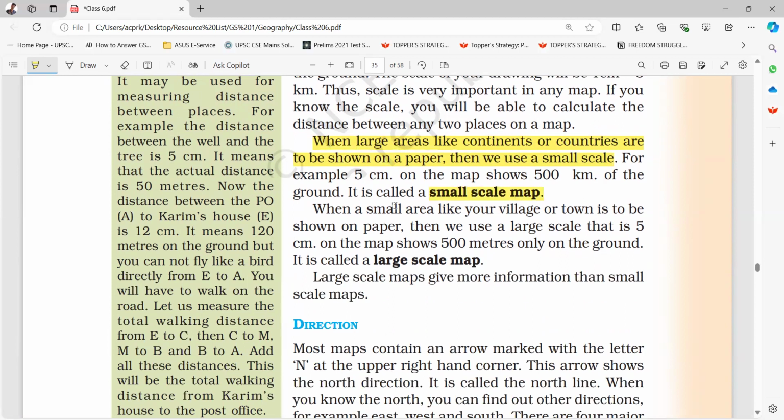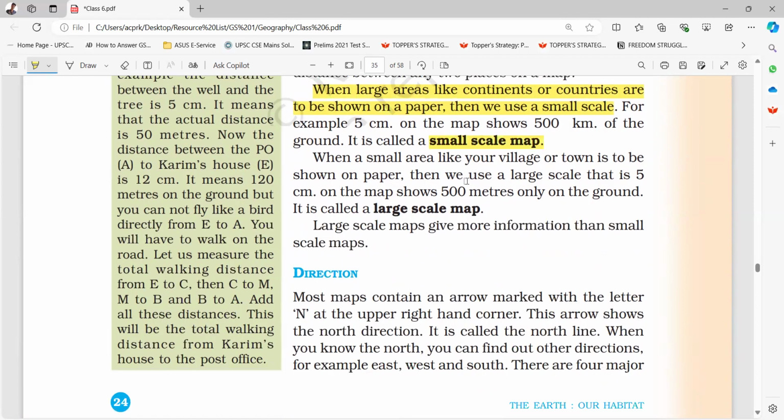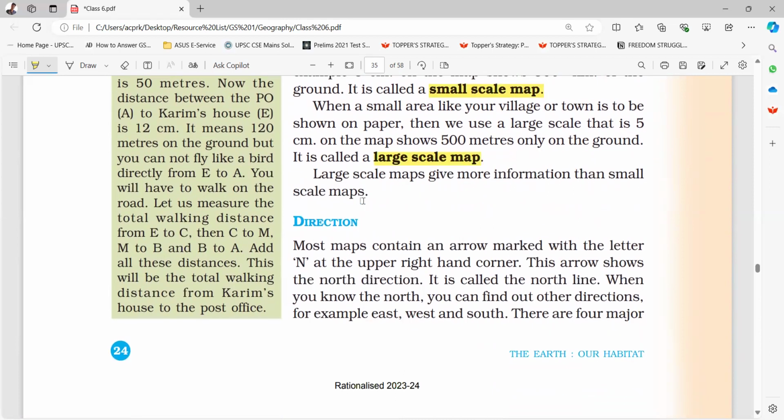When a small area like your village or town is to be shown on paper, then we use a large scale, that is, 5 centimeters on the map shows 500 meters only on the ground. It is called a large scale map. The large scale maps give more information than small scale maps.